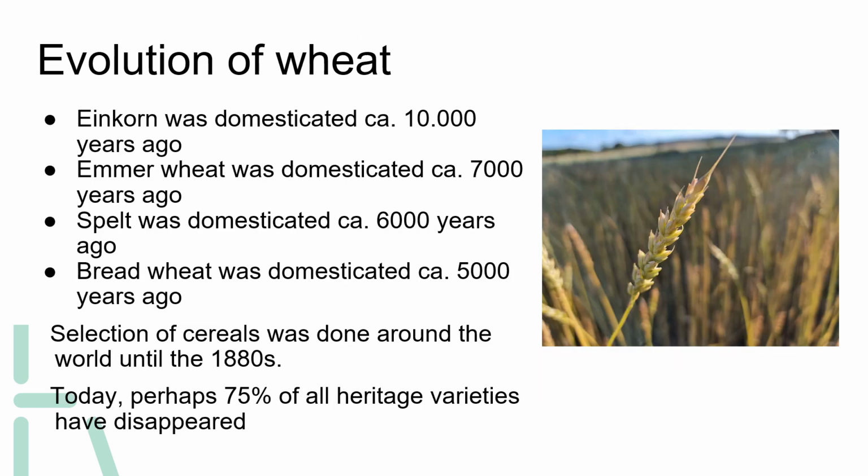Evolution of wheat. Einkorn was domesticated circa 10,000 years ago. Emmer wheat was domesticated about 7,000 years ago. Spelt was domesticated about 6,000 years ago. Bread wheat was domesticated circa 5,000 years ago. Selection of cereals was done around the world until the end of the 19th century. Today, perhaps 75% of all heritage varieties have disappeared.